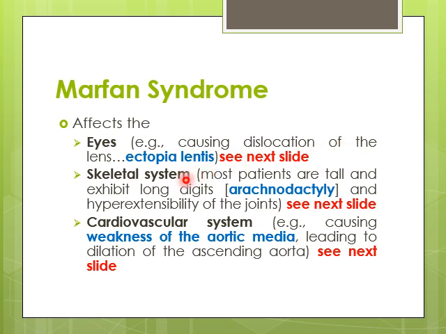And then in skeletal system, the defect is called arachnodactyly, in which most patients appear tall and they show long digits, and there are also hyperextensible joints. The third defect is seen in cardiovascular system. It basically causes the weakness of the aortic media, which is the middlemost layer of aorta, and as a result of which it leads to the dilation of the ascending aorta.